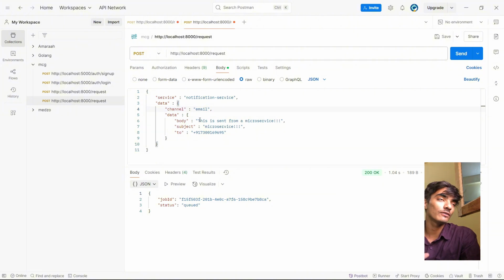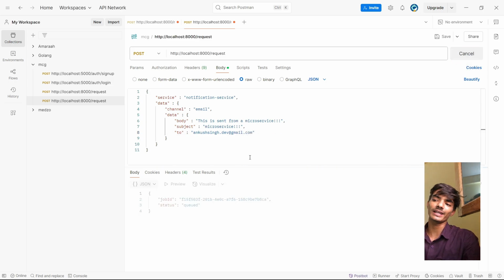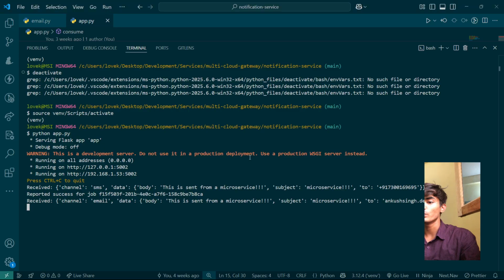This has three channels: email, WhatsApp, and SMS. So the body is this email I want to send to Ankush. Sing.dev@gmail.com. This has been queued. This will be pushed to a queue, and then a Python server will grab it from the queue. You will see that I received this data, and this was the phone number, and this is the email ID where I want to send it.